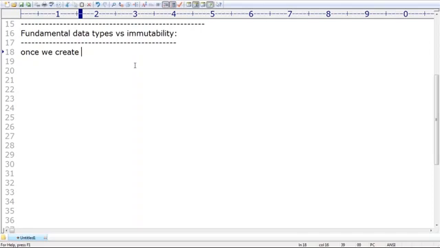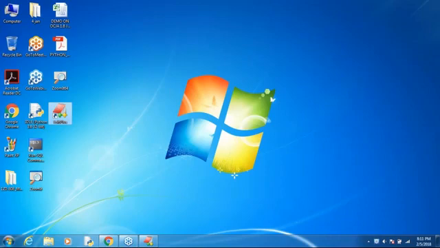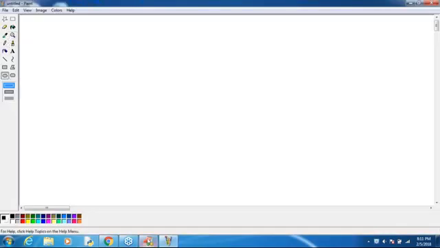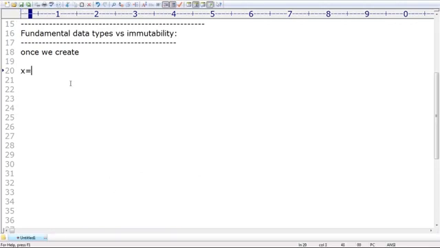Sir, why is the immutability concept required? I hope you people may remember. I covered already, right? Sir, in Python, suppose I'm taking x is equal to 10, y is equal to 10, z is equal to 10, sir.